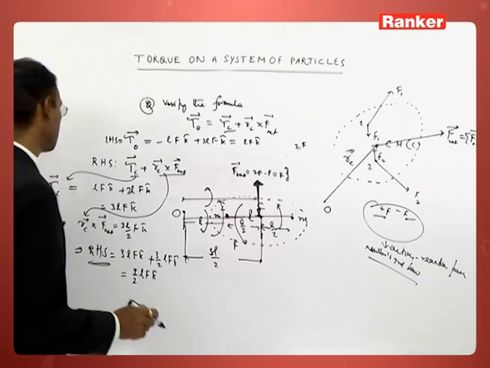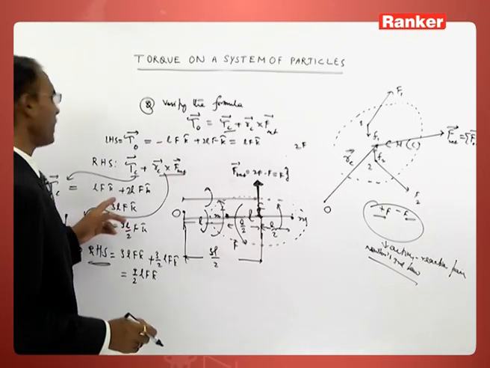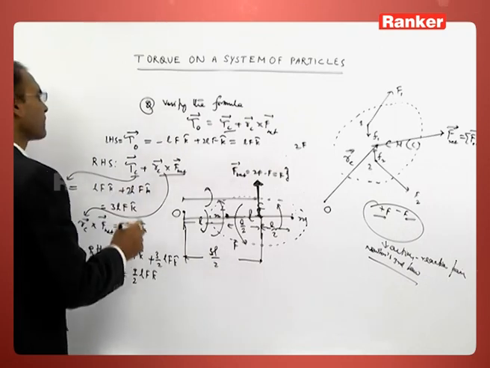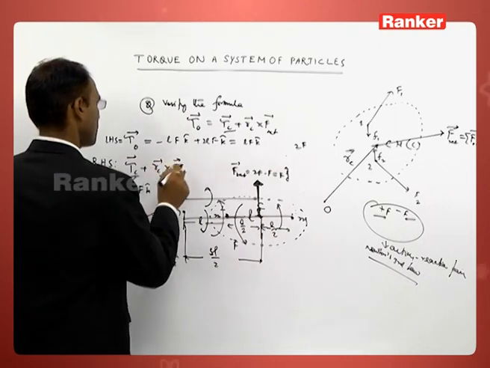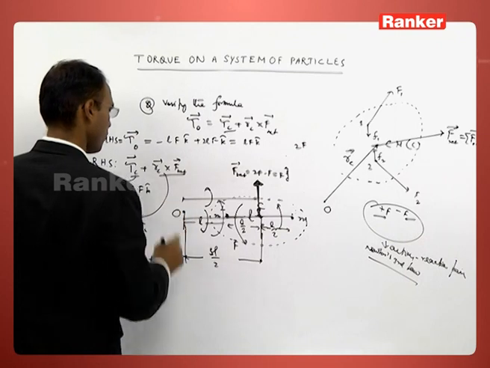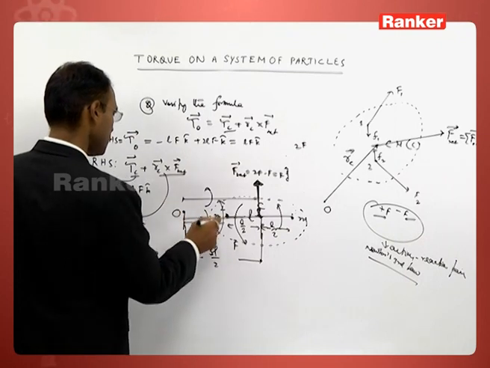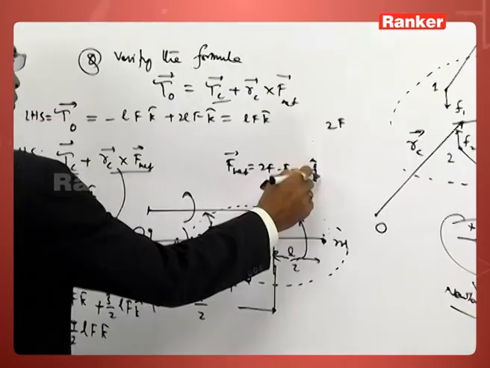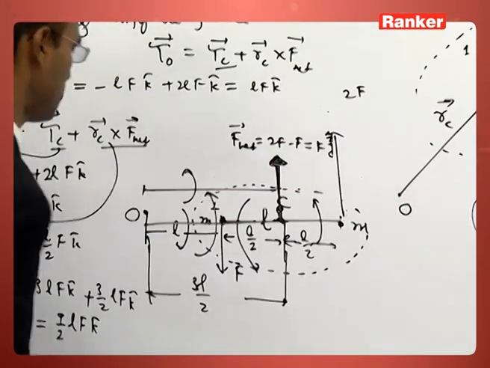Right hand side must be equal to left hand side. The left hand side: torque about this point O. One force is acting down, other force is acting up.